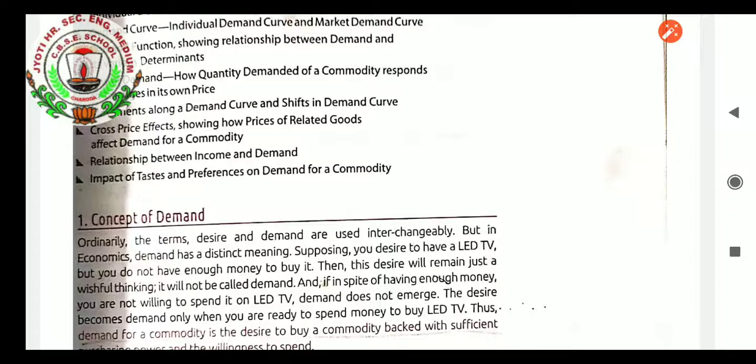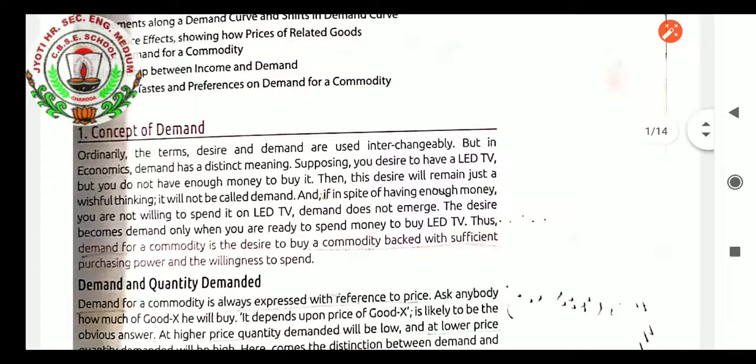And if, in spite of having enough money, you are not willing to spend it on an LED TV, demand does not emerge. The desire becomes demand only when you are ready to spend money to buy the LED TV. Thus, demand for a commodity is the desire to buy a commodity backed with sufficient purchasing power and willingness to spend for the same. It is known as demand.